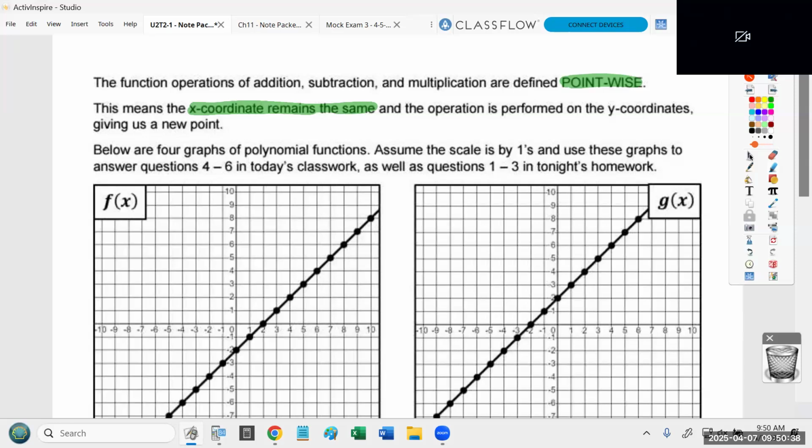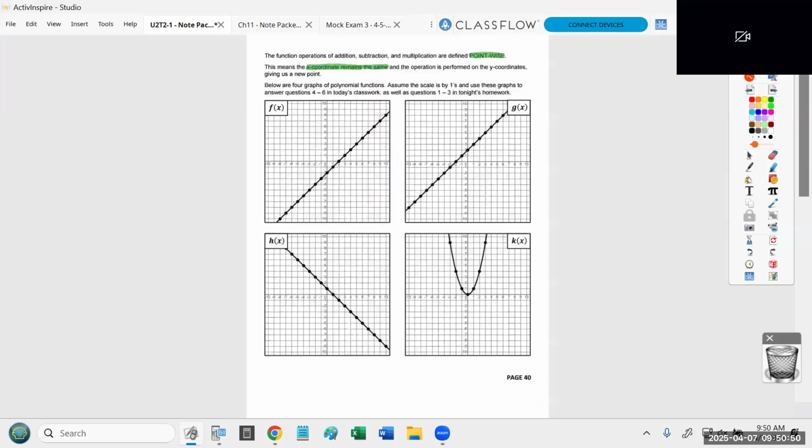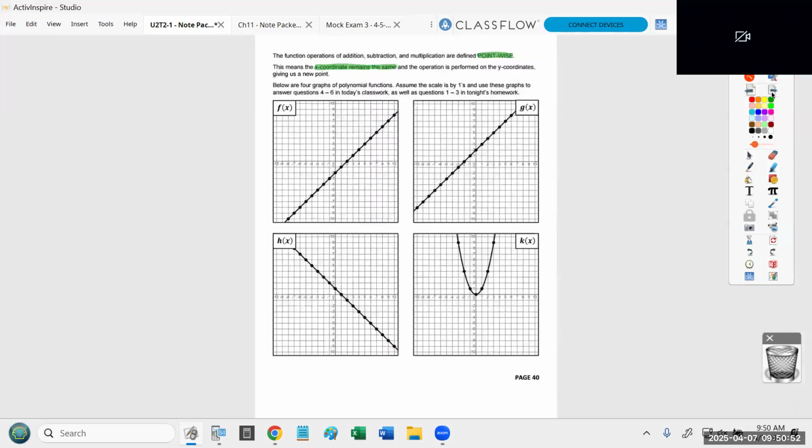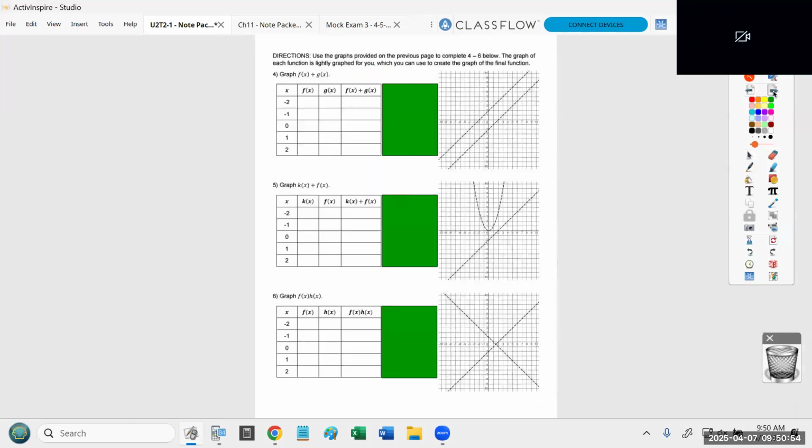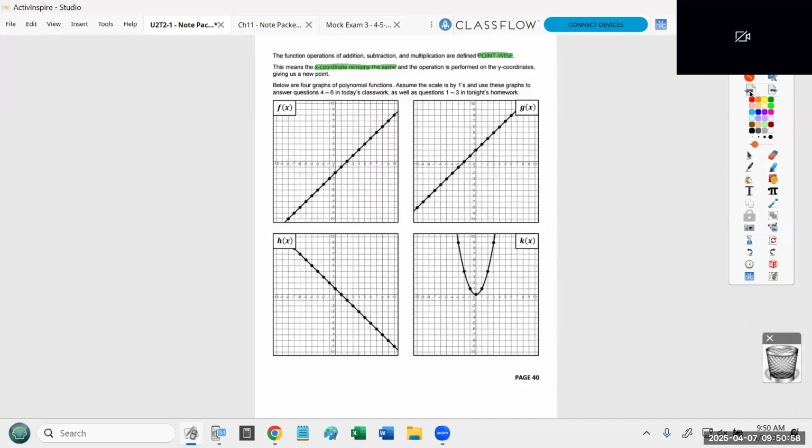Now, below are 4 graphs of polynomial functions. Assume the scale is by 1s and use these graphs to answer questions 4 to 6 in today's classwork, as well as questions 1 to 3 in tonight's homework. Okay? Go ahead and turn the page, folks. And just so you all don't have to keep flipping back and forth, I'll have you add labels to the pictures. That way you don't have to keep flipping back to this picture. That would be kind of annoying.